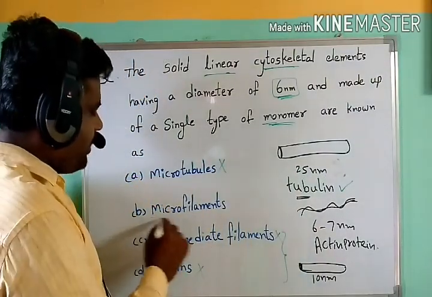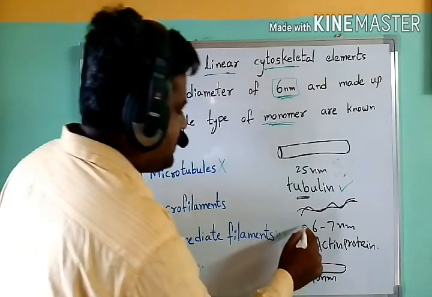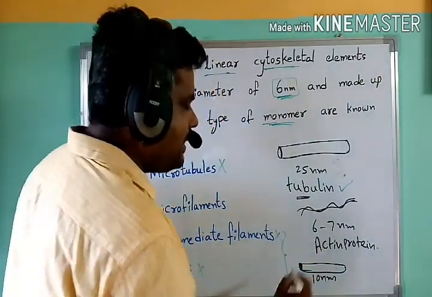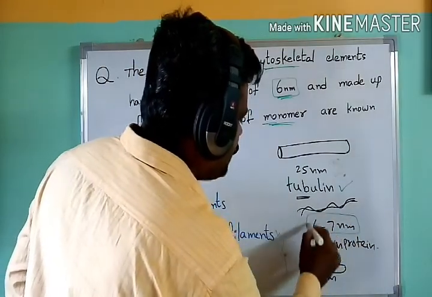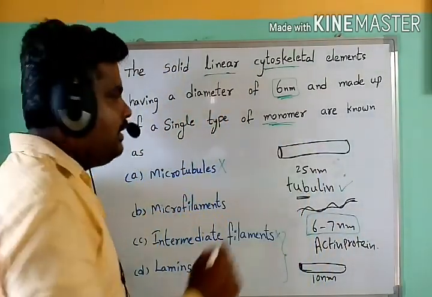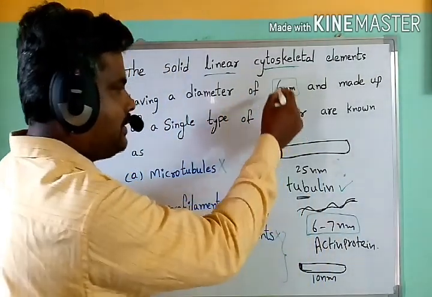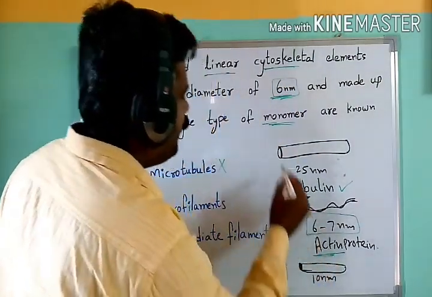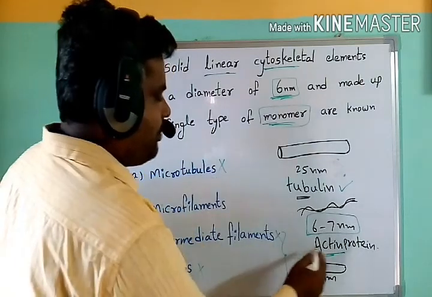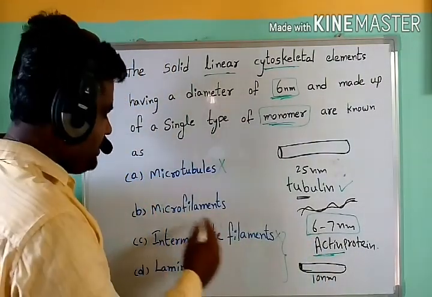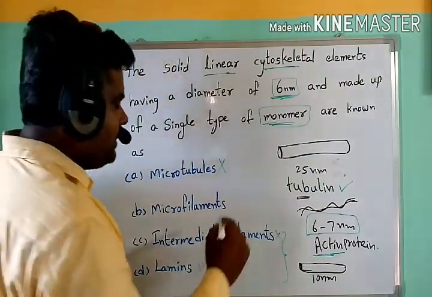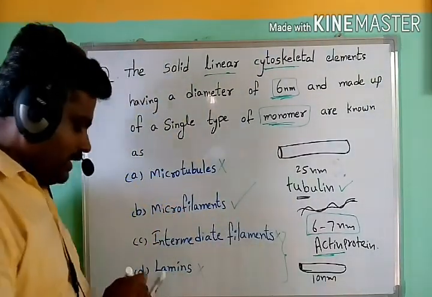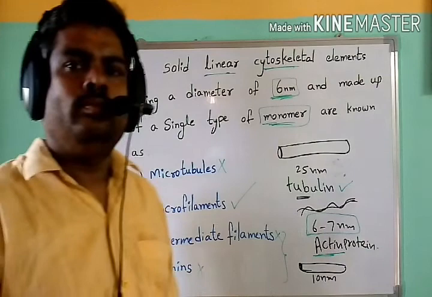Now coming to microfilaments, the thinnest cytoskeletal filaments, generally 6 to 7 nanometers in size, and made up of actin protein, a single type of protein. So which is the right answer here? Microfilaments is the right answer for this question.